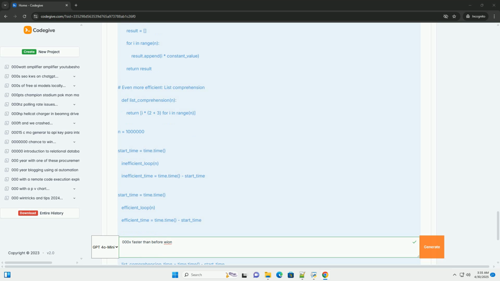pstats.Stats(profile_output) loads the profiling data. p.sort_stats('cumulative') sorts the results by cumulative time, the total time spent in the function and its calls. p.print_stats(20) prints the top 20 functions that took the most time.